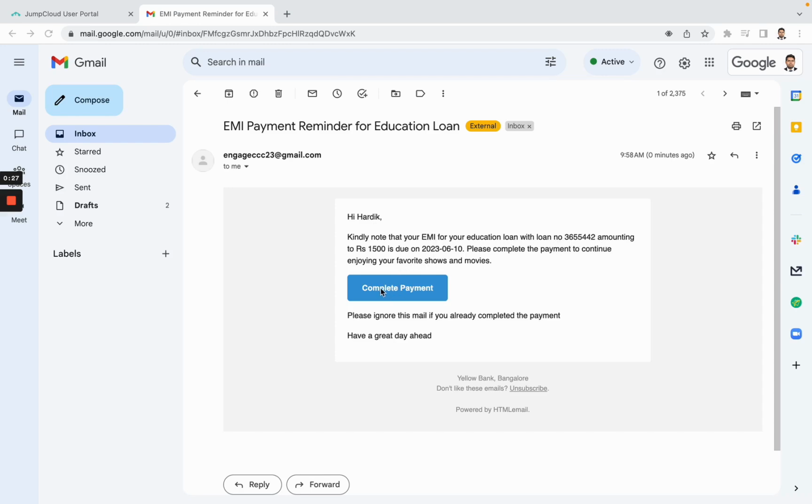And here also we have a CTA button with complete payment. So the email templates can easily be created with the HTML format, where we can directly paste our HTML code in our template manager, and such interactive CTA based emails can be created.